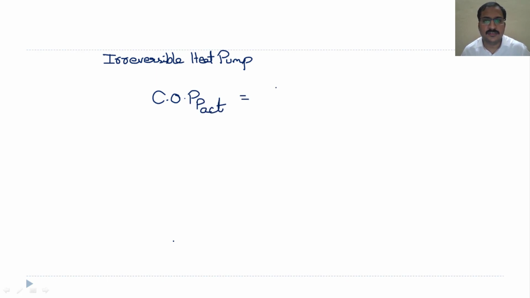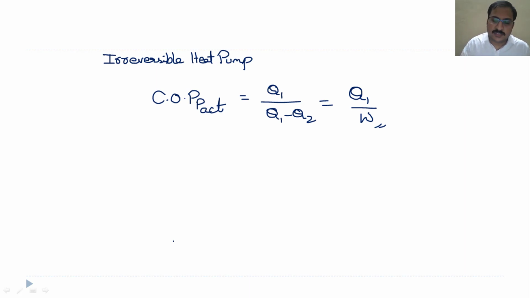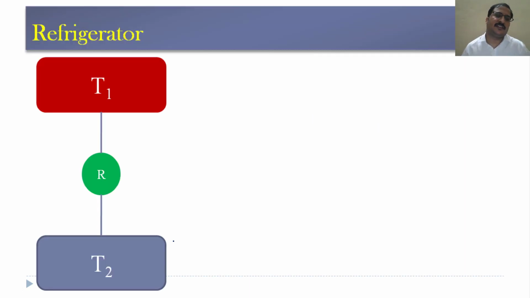So, which will be Q1 by Q1 minus Q2, or Q1 by W. Now, let us go for the refrigerator. See, a refrigerator is a device which we use in our household, where the desired effect that is required is the cooling effect. Inside the refrigerator, if you observe, the temperature will be lower, whereas the surroundings of the refrigerator will be at a higher temperature.